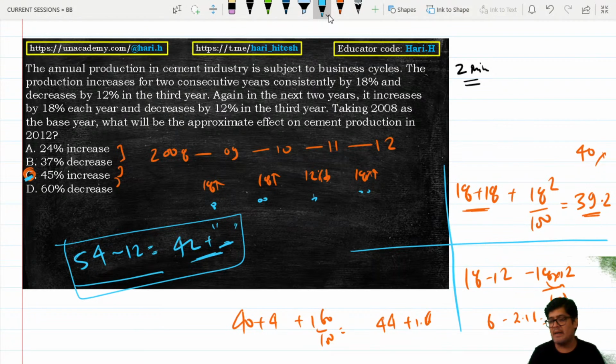Again, when can you apply this kind of thinking? When the percentages themselves are not very high. If the percentages are 20%, 30%, 50%, don't go for this.